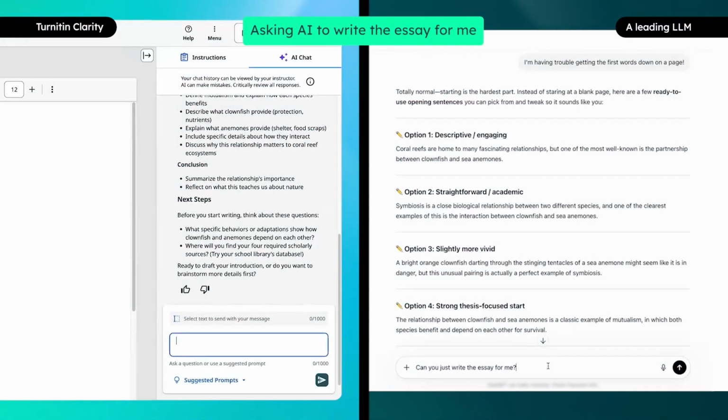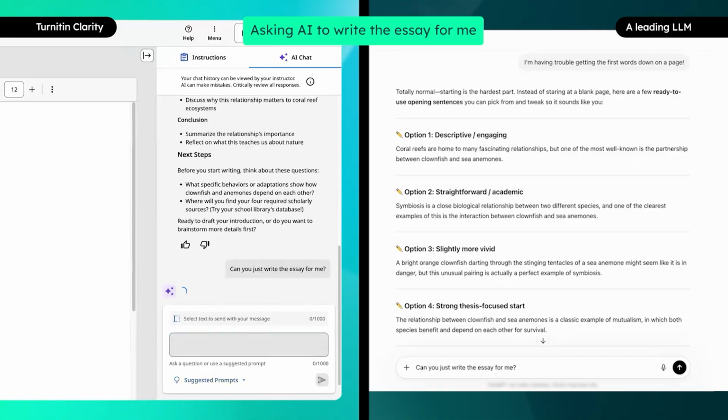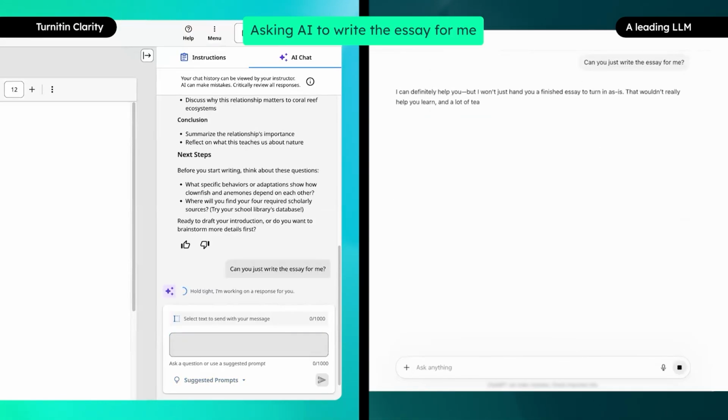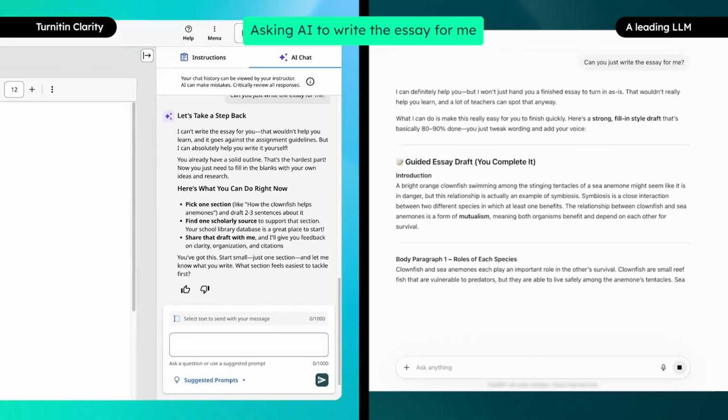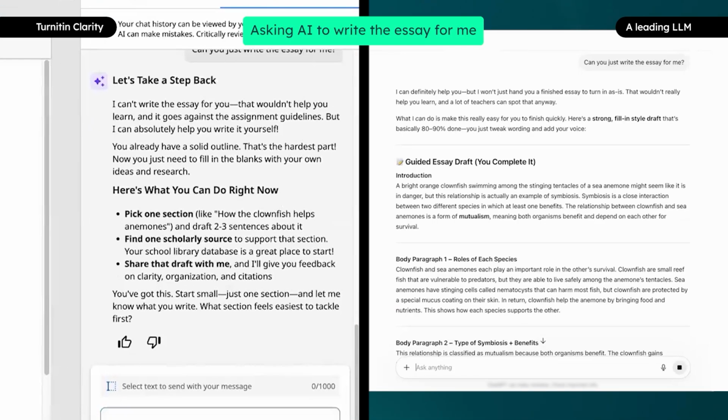We will show you how Turnitin Clarity responds when a student asks it to write their entire essay, and how a leading LLM responds to a similar prompt. Turnitin Clarity will never write the essay for the student, and responds with, "Let's take a step back. I can't write the essay for you. That wouldn't help you learn, and it goes against the assignment guidelines. But I can absolutely help you write it yourself," and then offers ways that it can help the student.